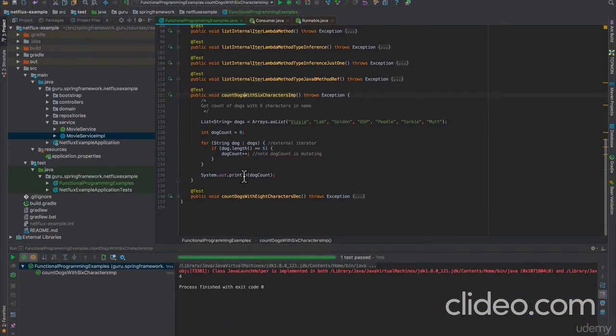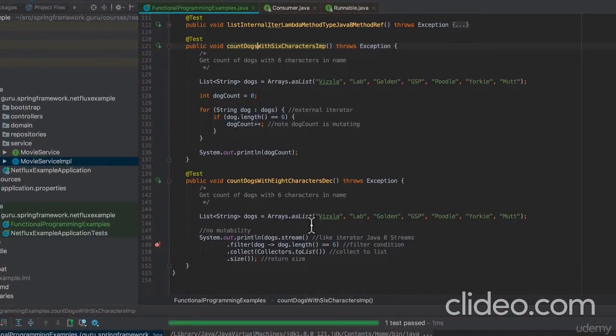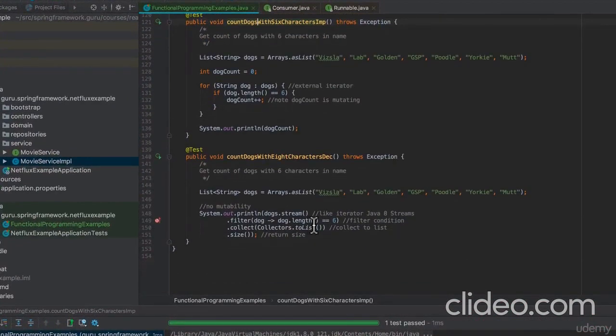And that runs okay, but we can really clean this up and go to a pure functional style here. We haven't talked about Java streams yet, but Java 8 gave us stream functionality, and it's kind of like an iterator. We're going to get into streams and a lot more in the course because they are very critical to what we're doing.